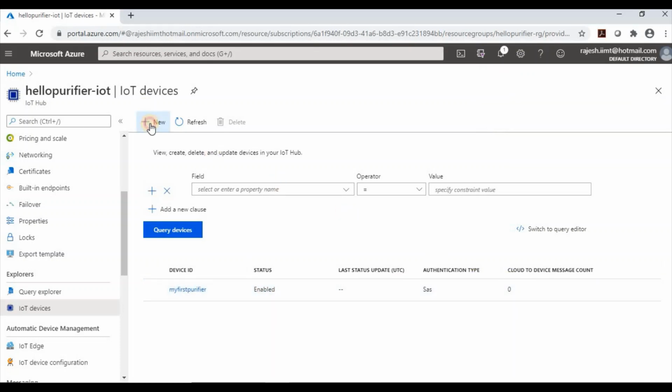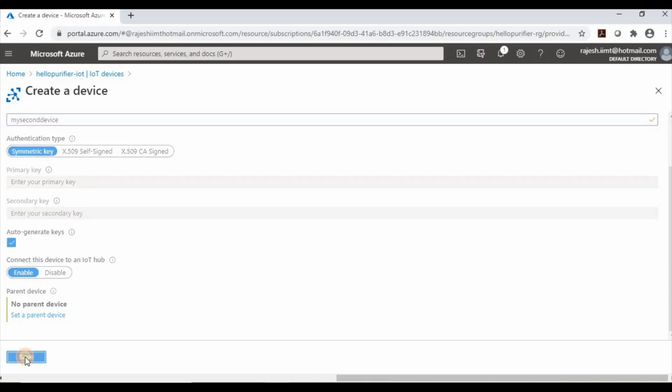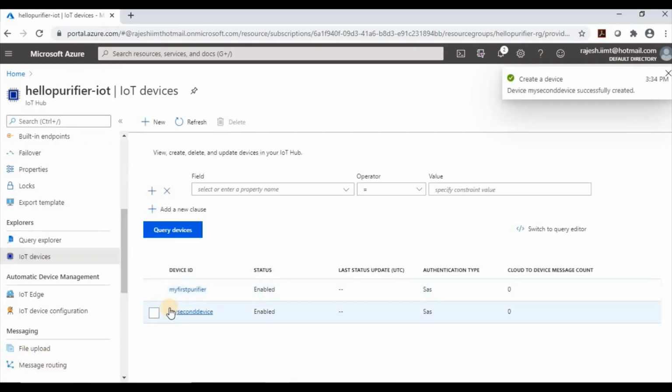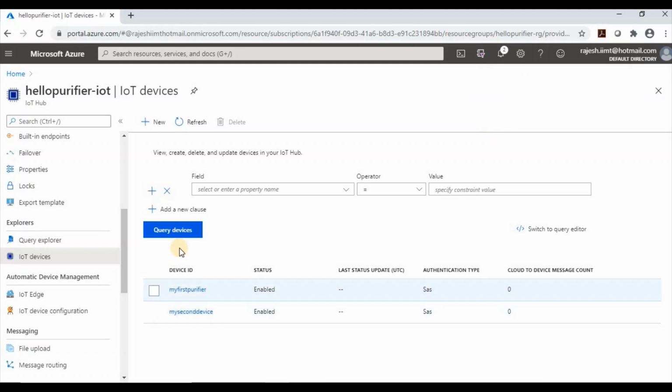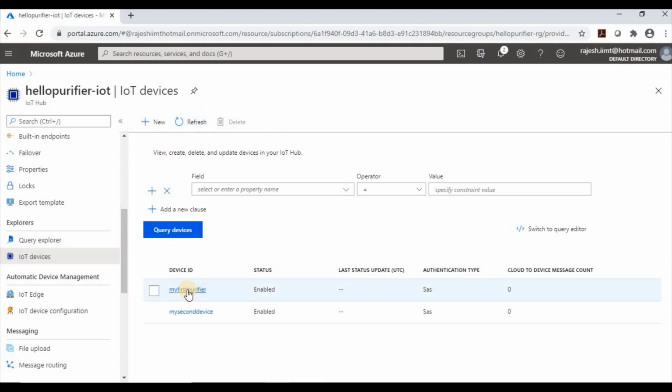Similarly I am going to create my second device. My second device, symmetric key, and I will create. So I have created two devices, my first purifier and my second device. In the same way I can create different devices. Okay, and now let's go through.